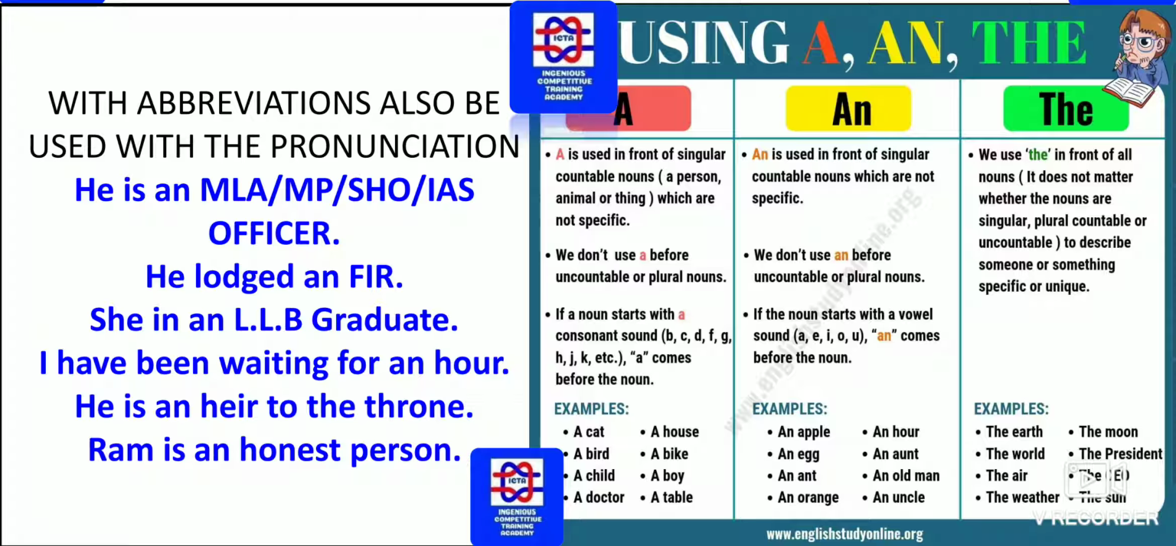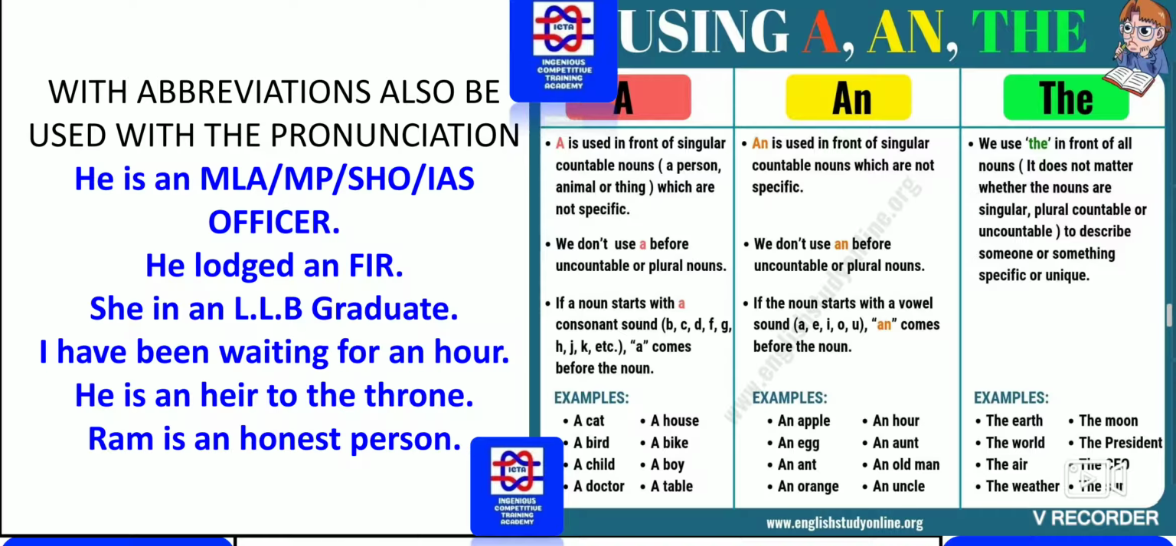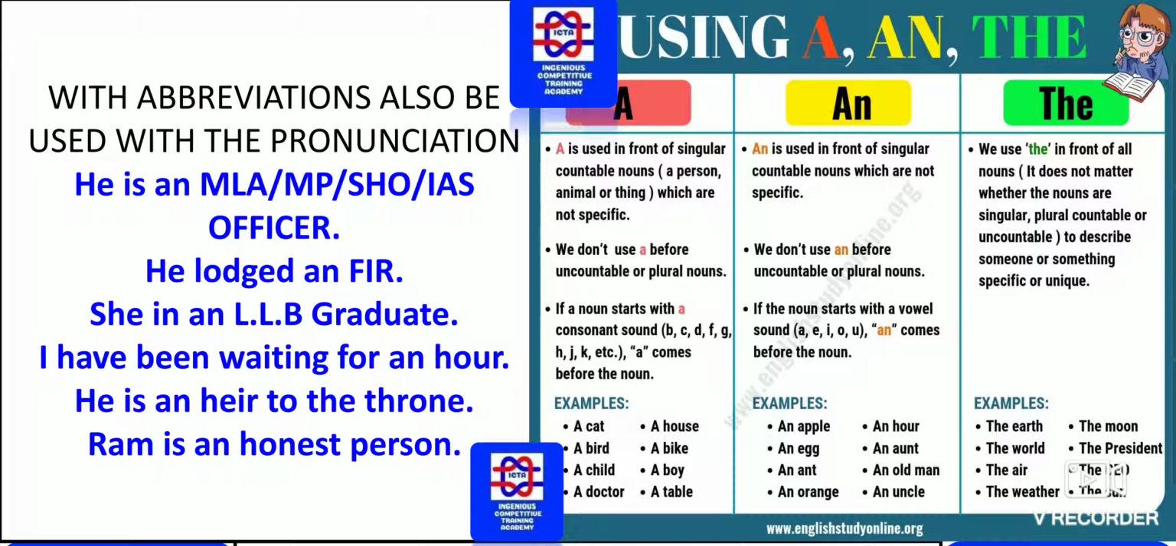Next we have abbreviations, also used with the pronunciation. Here, he is an MLA, an MP, an SHO, an IAS. So these are all few things where the article "an" has to be used. He lodged an FIR. So where you have to use the sound, use an. She is an LLB graduate.